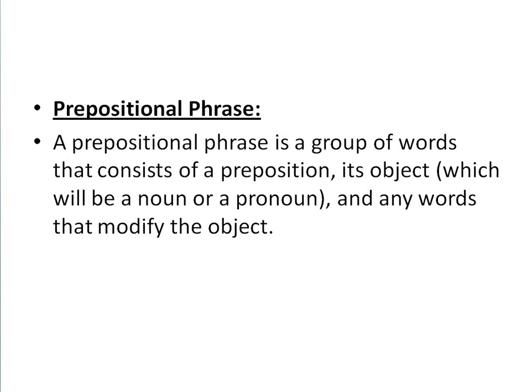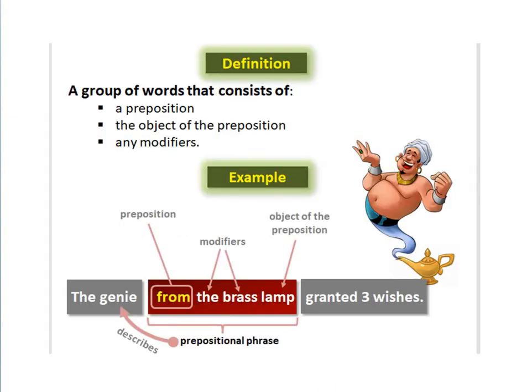So let's take an example. Its definition is a group of words that consists of a preposition, the object of the preposition, and any modifiers modifying the object of the preposition. The example is: the genie from the brass lamp granted three wishes.